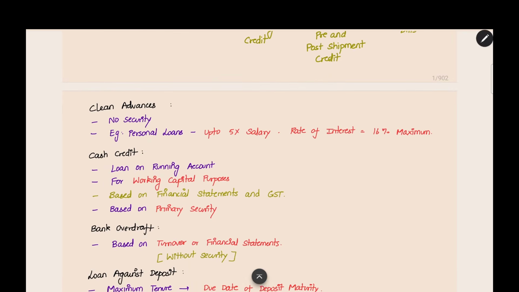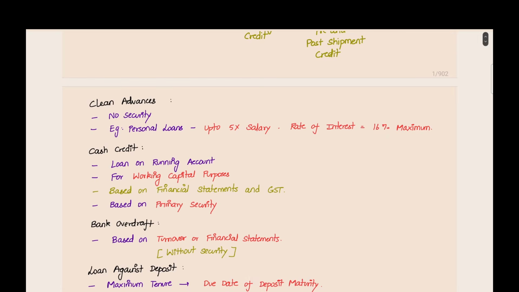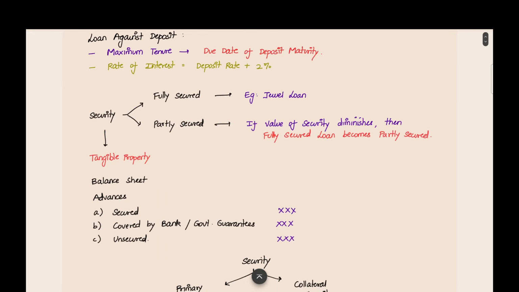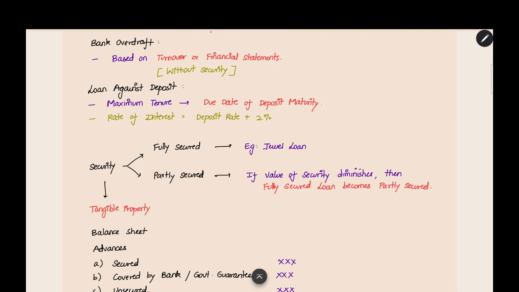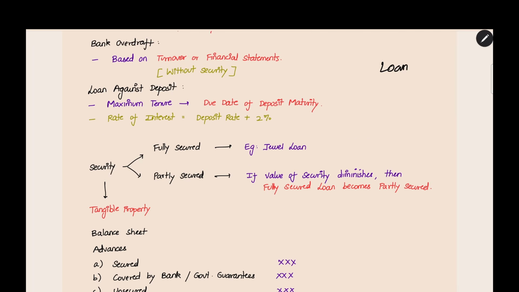Now we saw security. The bank will look at security while sanctioning any loan. There are two types of loans, fully secured and partially secured. For example, if the loan amount is 1 lakh, but you have security for only 50,000, and for the remaining 50,000 there is no security, then this is a partly secured loan. The full amount is 1 lakh, but only one part, 50,000, is secured. The remaining part is unsecured. But if you have security for the full 1 lakh, it will be a fully secured loan.